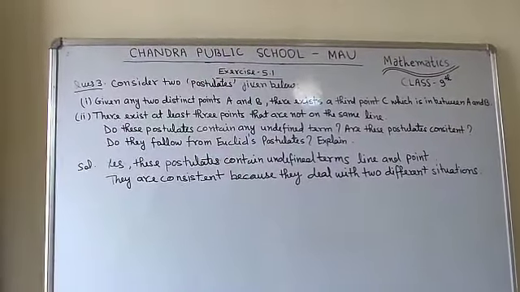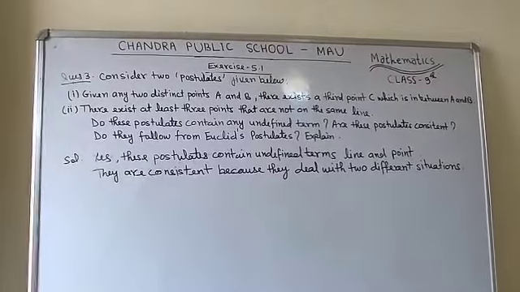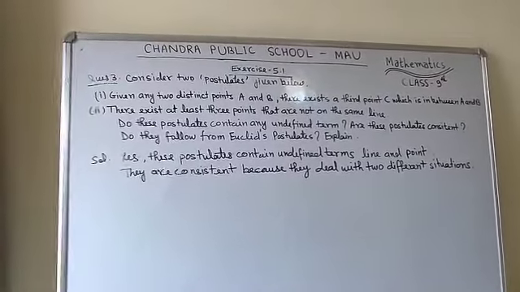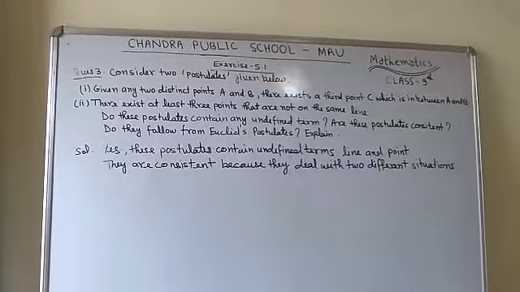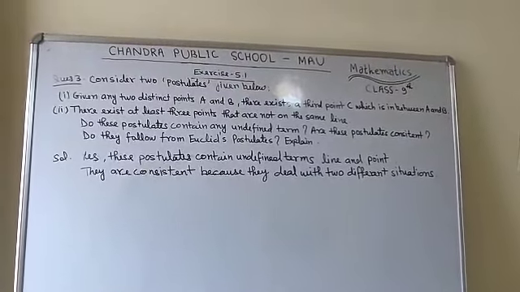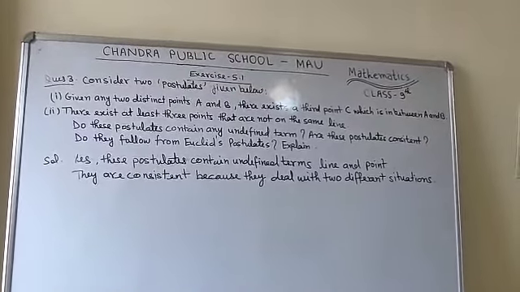Now in the same question again it is asked that do they follow from Euclid's postulates. So students, you had written the 5 Euclid postulates, but you are not going to find any of these statements in those postulates.